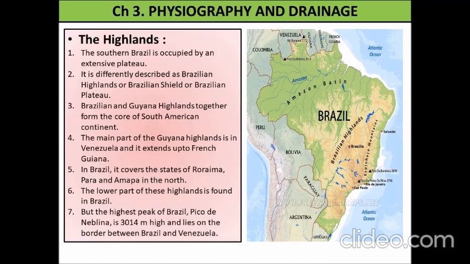But the highest peak of Brazil, Pico da Neblina, is 3,014 meters high and lies on the border between Brazil and Venezuela. You can see the location of the Brazilian Highland, Guiana Highland as well as Pico da Neblina. These 3 points are very important from the exam point of view. See the location of these 3 places very carefully.